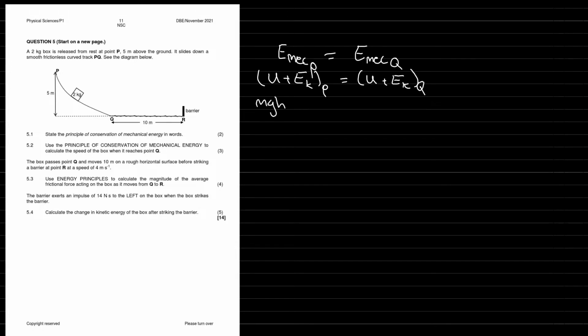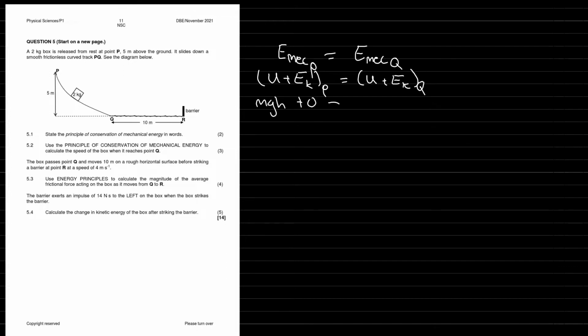So what is the conservation of mechanical energy? Essentially, E mech at P in this case needs to equal E mech at Q. Now mechanical energy is given by U plus EK, and this is all at P, equal to U plus EK at Q. So we know that the U at P is going to be all the way to the top, and that's mgh, and the EK is going to be 0 because it's not moving.